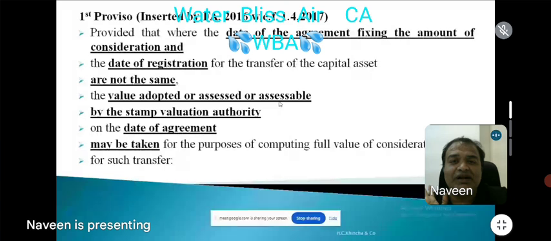Where is the word sale agreement used? There should be an agreement. See, why has this provision come into the statute, first of all? Why was this amendment made?